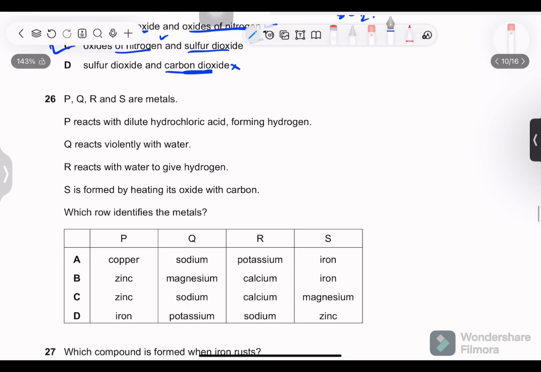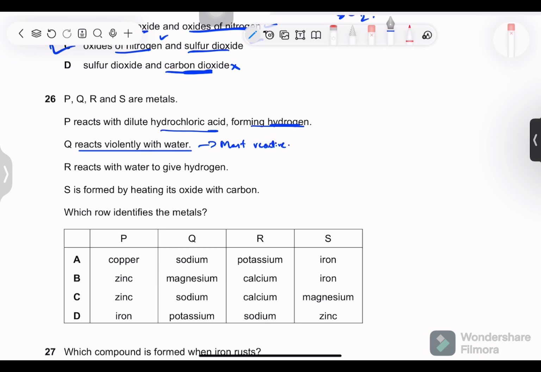Next is P, Q, R, and S are metals. Q reacts violently with water. P reacts with dilute HCl, forming hydrogen. Q reacts violently with water, so this is pretty reactive, or we should say most reactive from the list we have, because of the violent reaction with water.